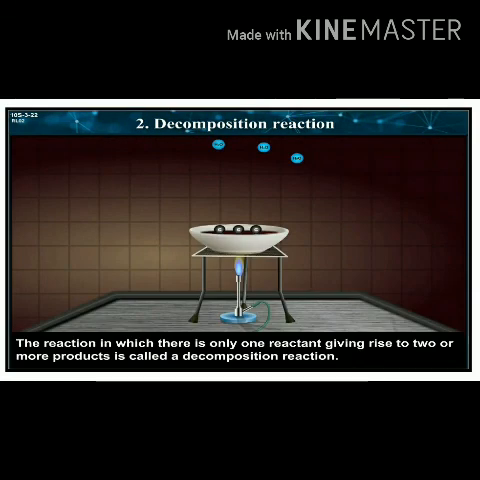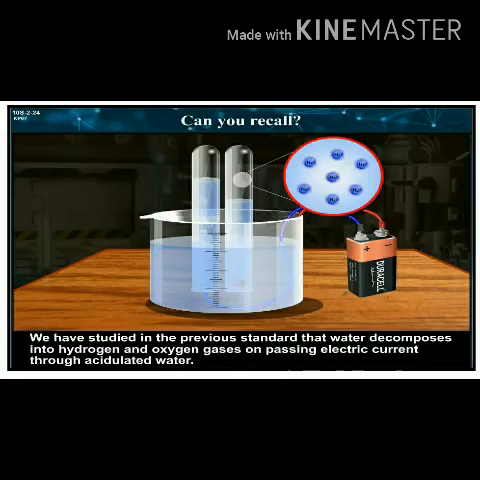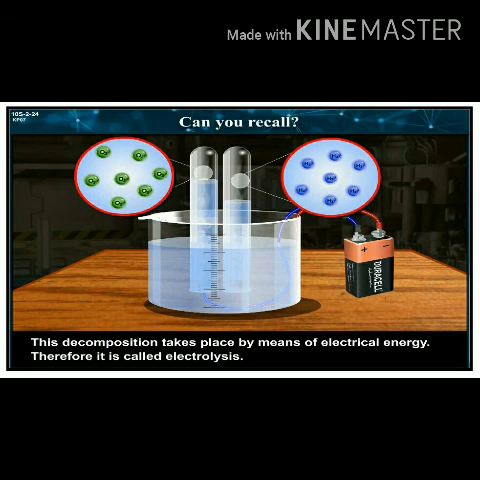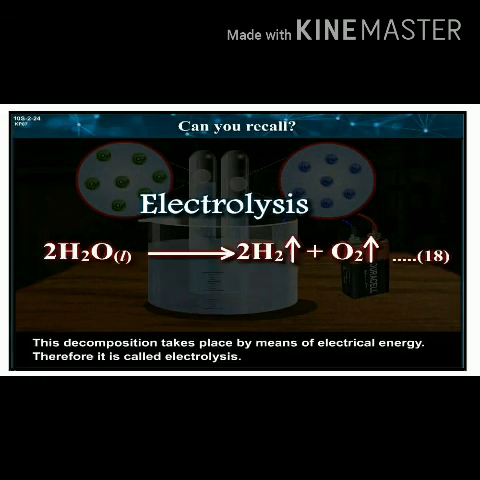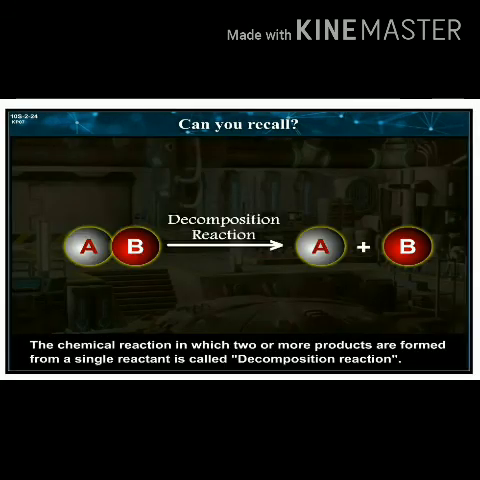The reaction in which there is only one reactant giving rise to two or more products is called a decomposition reaction. Students, we have studied in the previous standard that water decomposes into hydrogen and oxygen gases on passing electric current through acidulated water. This decomposition takes place by means of electrical energy. Therefore, it is called electrolysis. The chemical reaction in which two or more products are formed from a single reactant is called a decomposition reaction.